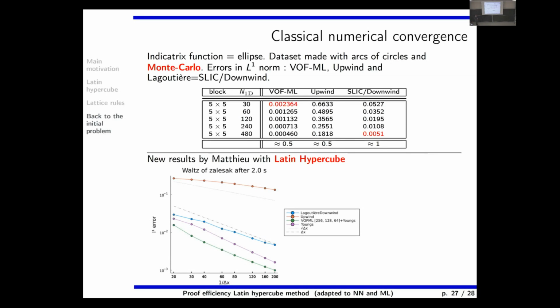He performs the classical convergence with respect to x, tested in L1 norm, and observed that the new method, perhaps the other parameters were better tuned, I don't know, now converges at order 1, which is quite a good performance for the transport of discontinuous data.